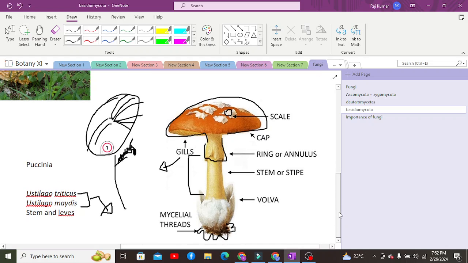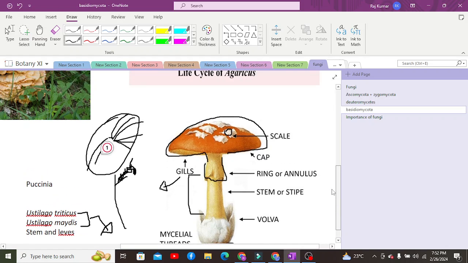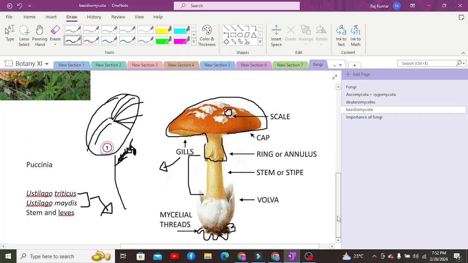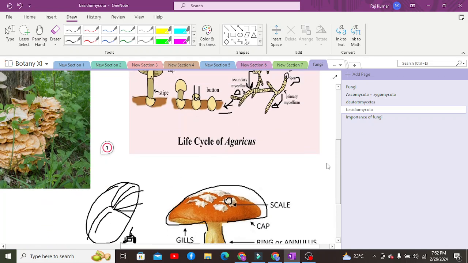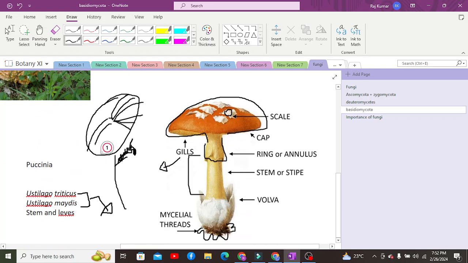The same goes with maize, the corn plant: its grains are replaced by the Eustylago maydis spores, right? And there's a complete life cycle for it.